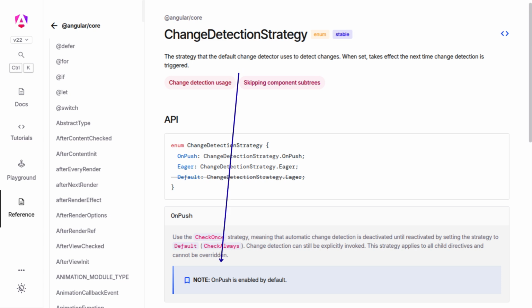Angular 22 made OnPush change detection strategy the default. Now what does it mean and how does it affect our Angular application? We'll decode everything in this video. Let's start.